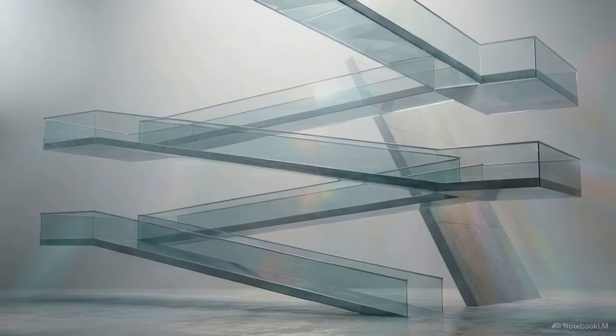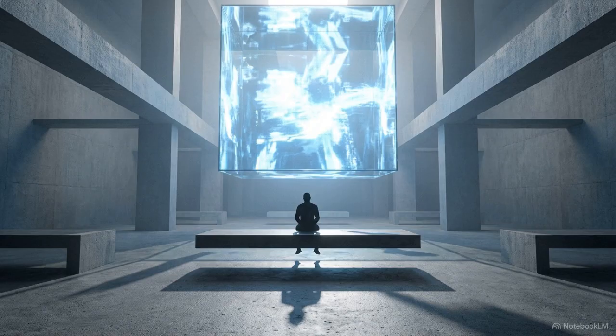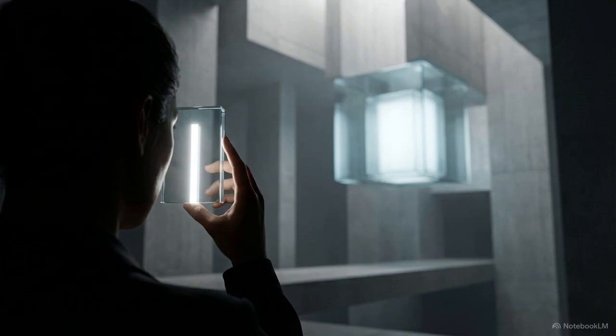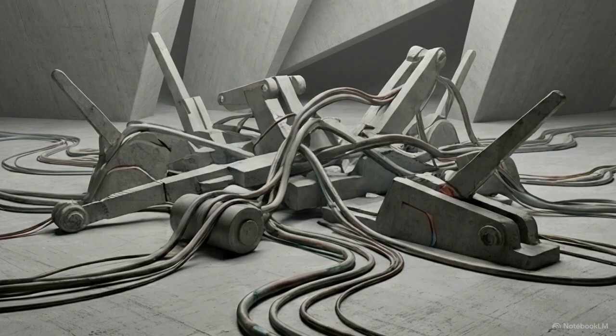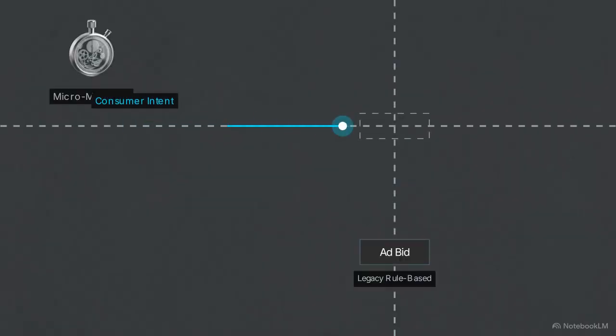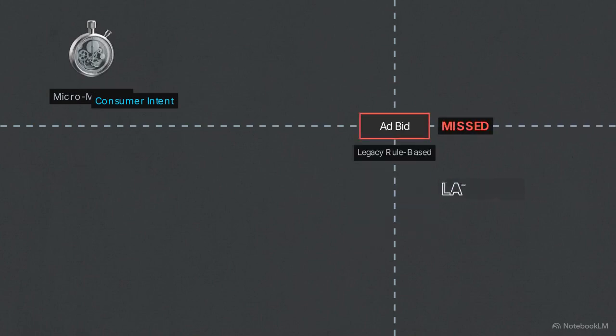The modern consumer journey is a nonlinear matrix that Google executives define as the 4 S's: streaming, scrolling, shopping, and searching. A person frequently transitions between connected TV content to short-form video and mobile search queries within a single 10-minute window. Legacy programmatic infrastructure, built on manual bid adjustments and retroactive reporting, is fundamentally incapable of moving at the speed of these micro-moments. This creates a latency that results in missed commercial intent.